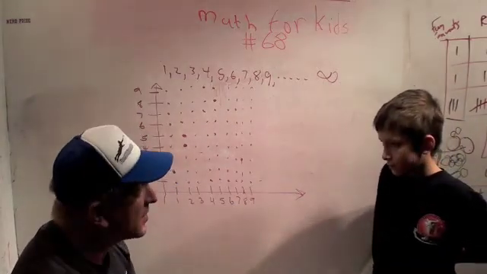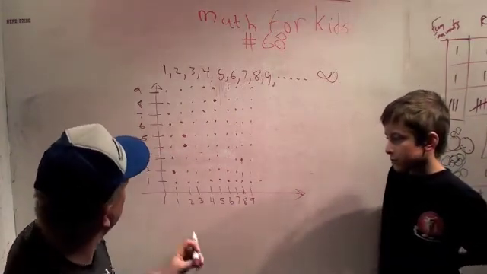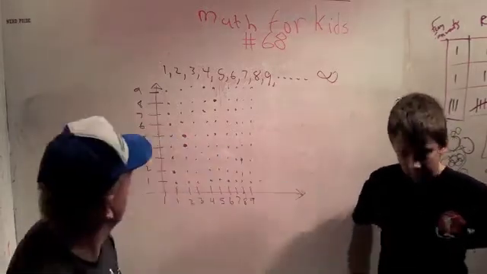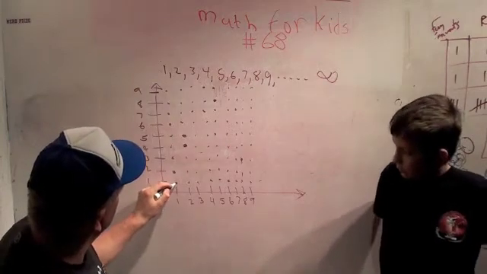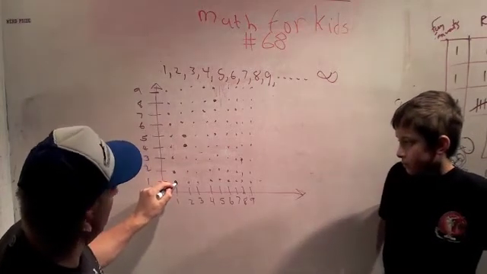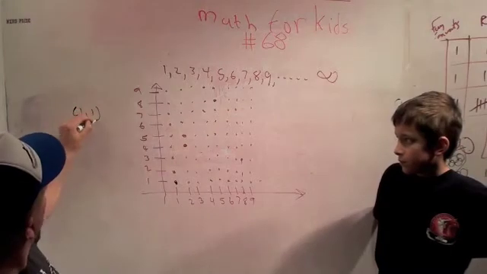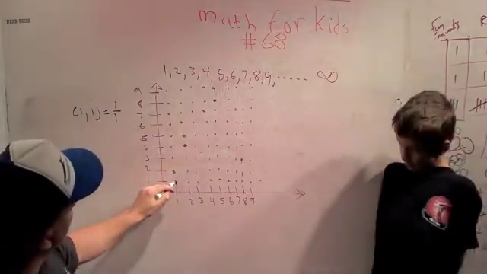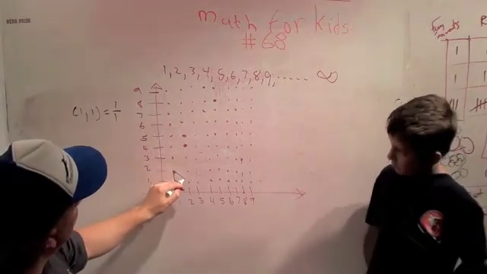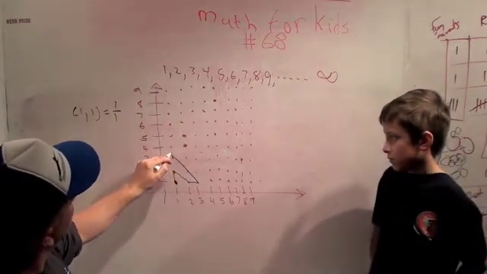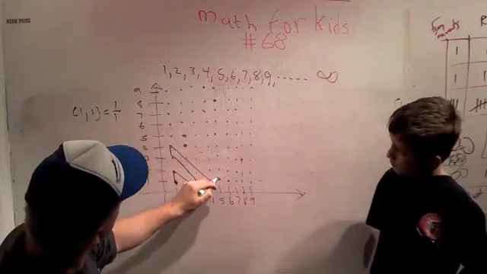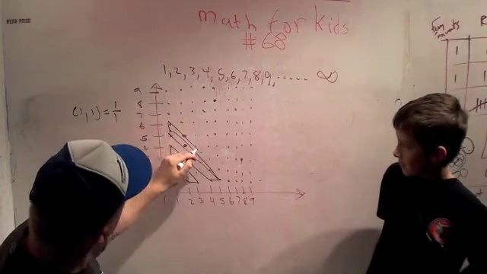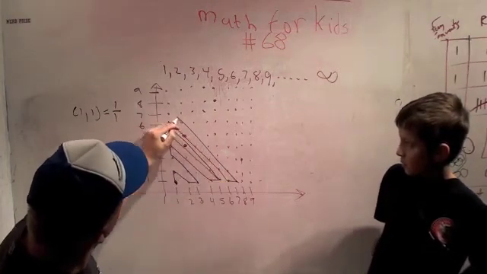But Cantor figured out this amazing thing. Let me pick a different color marker, this black one. He's going to start here, and this is 1, 1, right? So this is the fraction 1/1, which equals 1. And then he's going to go up here, and then down, over, up diagonally, up, diagonal, over, up diagonal, up, then down diagonal, across, up diagonal.